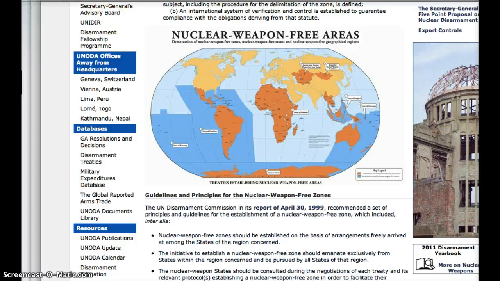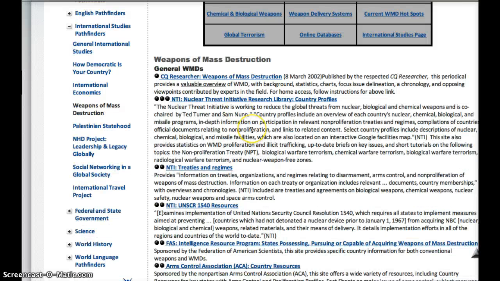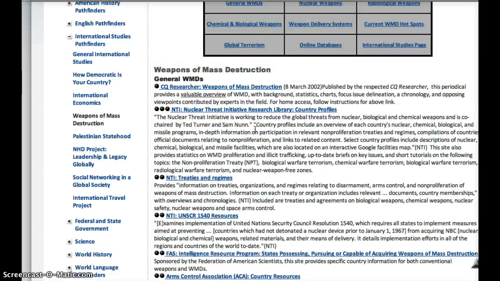I'm going to close this up. You'll have to explore this on your own because, like I said, I am short on time, unfortunately. So those three, once again, NTI, all of these, and you'll notice as you search, NTI is linked many, many times in many different ways.